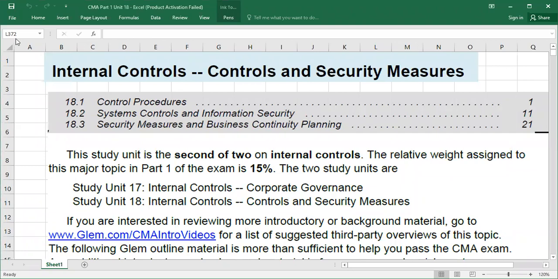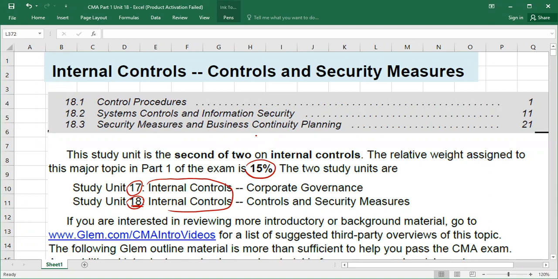Hello guys, we are going to discuss study unit 18. Please let me tell you, unit number 17 plus unit number 18 are called the internal control section. These two chapters are 15% of your exam. So please note we are discussing unit 18.